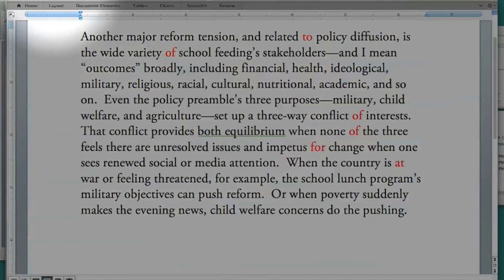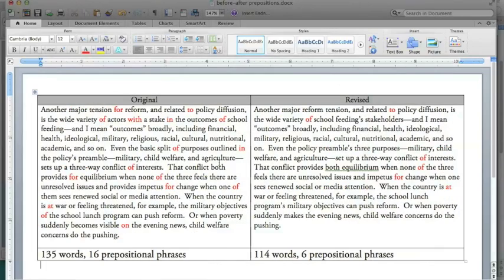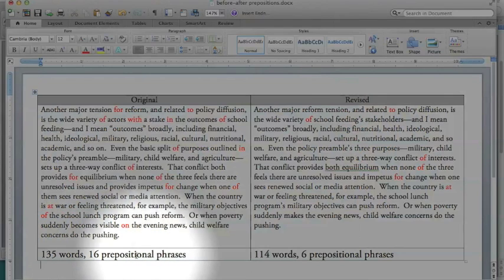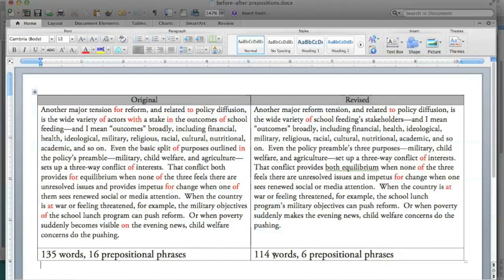So what I'd like to do is show you a comparison side by side. So here's that side-by-side comparison. As you can see, the original had 135 words and 16 prepositional phrases, and then the revised version has 114 words and 6 prepositional phrases. So by cutting out those 10 prepositional phrases, we've been able to save 21 words out of the paragraph.